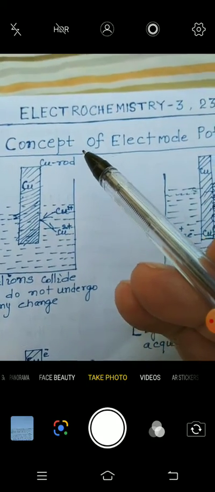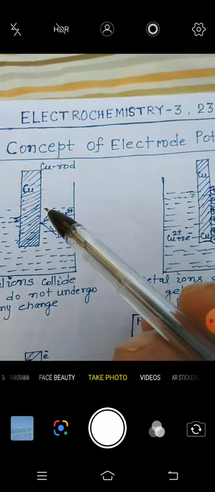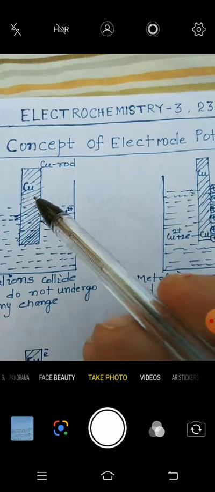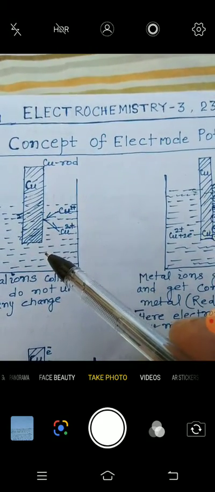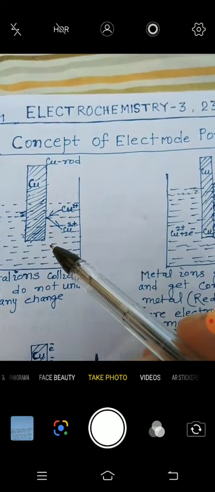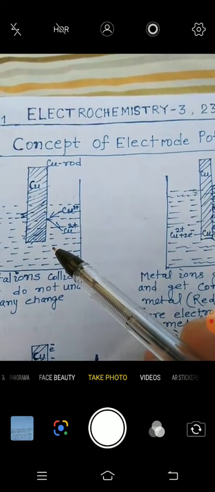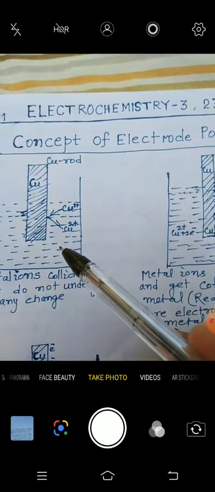So, in respect of the electrode potential, when an electrode or a metal rod is dipped in the solution of its ions, then three possibilities may occur.